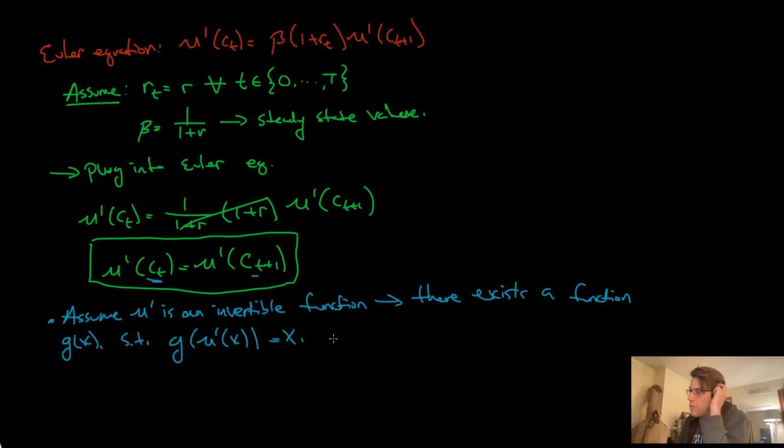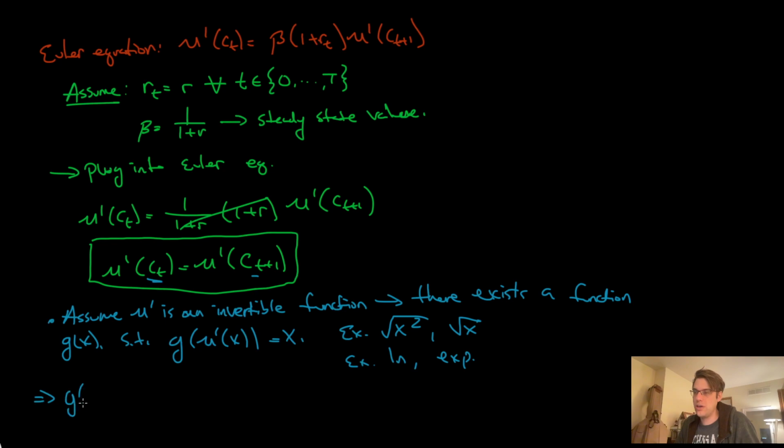Examples would be x squared and square root of x. So if I go square root of x squared, I get back x, assuming x is positive. Or log and exp. So assume that mu prime has some kind of inverse function so that I can flip it around, and then apply the inverse to both sides.